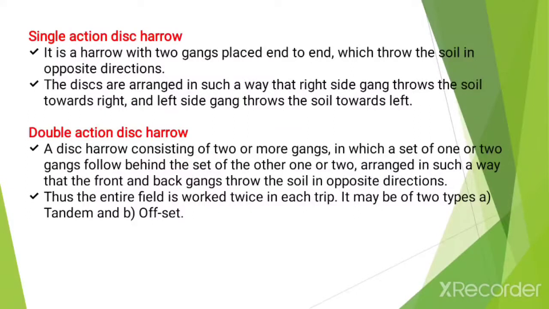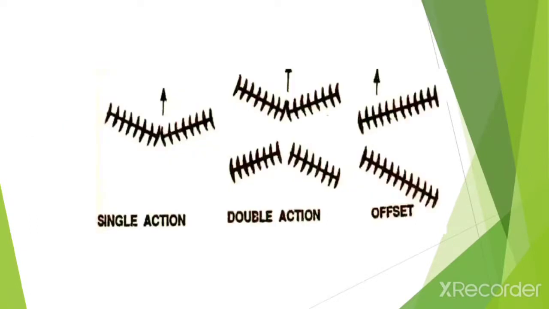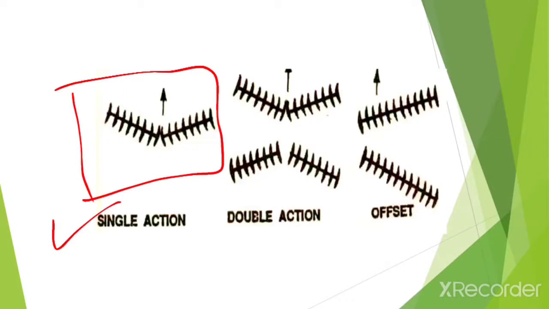Now let's see the single action disc harrow. It is the harrow with two gangs placed end to end which throw the soil in opposite directions. This is the single action disc harrow. Gang means a set of discs, and these discs are arranged in such a way that the right side gang throws the soil towards the right side and the left side gang throws the soil towards the left side.